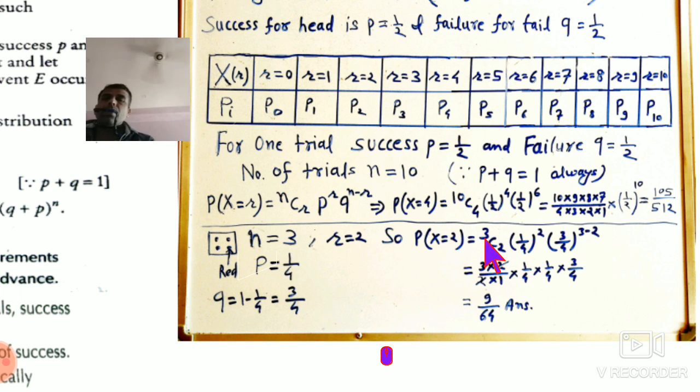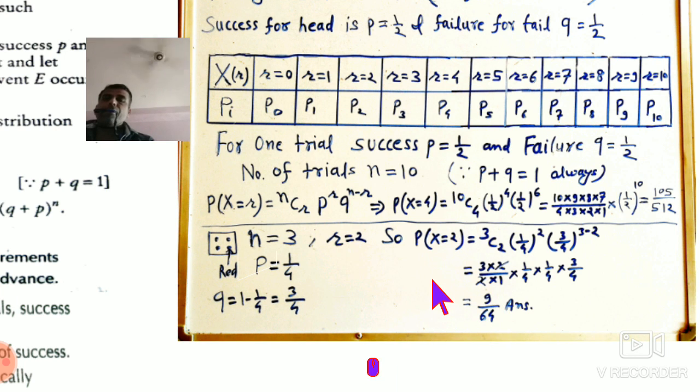Now same, 3c2 you have to count, so 3 multiply 2, 2 times upside, and 2 multiply 1, 2 times downside, and 1 by 4 multiply 1 by 4, power 2, and 3 by 4 one time. So you will calculate that. So the answer of p2, meaning 2 times success to get the red ball, that probability p2 is 9 upon 64.